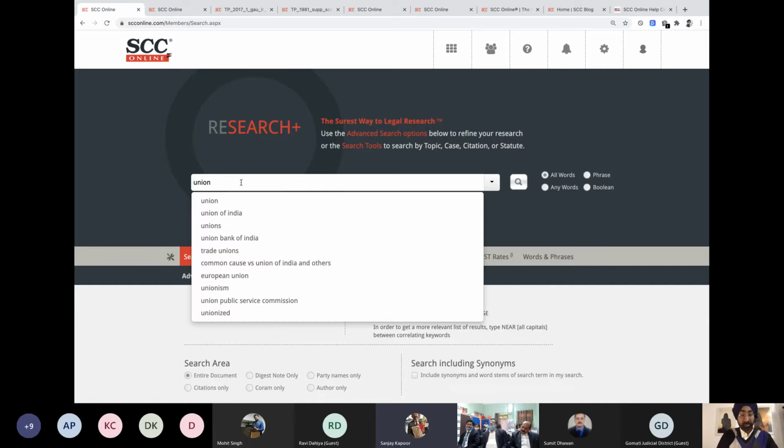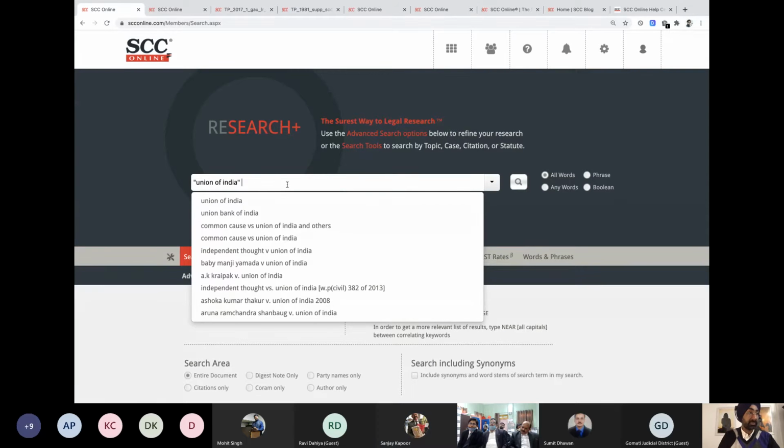Otherwise, what we can also do is write Union of India over here, and the point that was discussed in that particular case, you can write it over here. We were talking about the case of SP Gupta versus Union of India a couple of minutes back, which is talking about the judges' appointment.